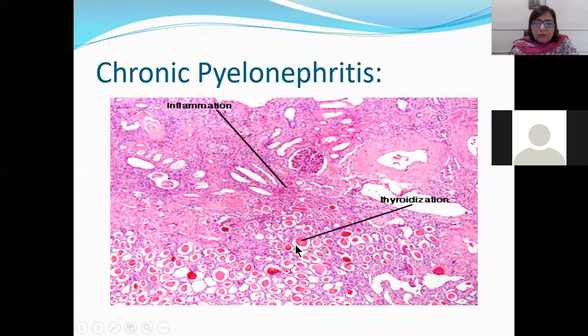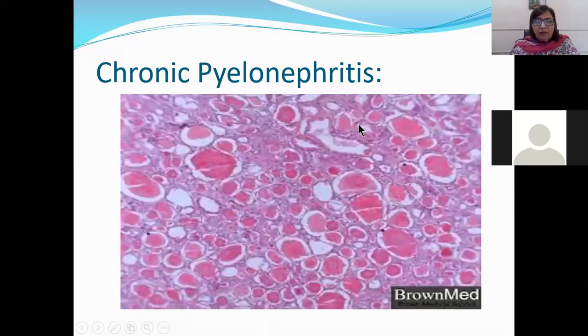And these are the tubules which show tubular epithelium is destroyed, and they contain pinkish eosinophilic material, and that's why they resemble thyroid follicles and they are called thyroidization. So this slide can be given in your OSPE without these two markings. Okay. So remember these slides. In this chronic pyelonephritis, all of these tubules contain eosinophilic material and they appear quite like thyroid tissue, but this will not be given because you cannot see a glomerulus here.